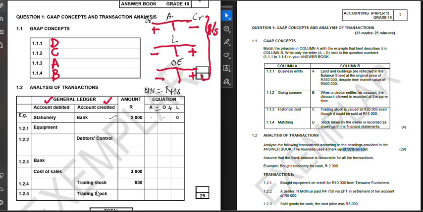And then which account is going to be debited? Stationery. Stationery, is it an asset, owner's equity, or liability? It is an owner's equity. What kind of owner's equity? It is an expense because you must always buy stationery. So it's an expense, and expenses must be recorded on the debit side. There we have it. See?